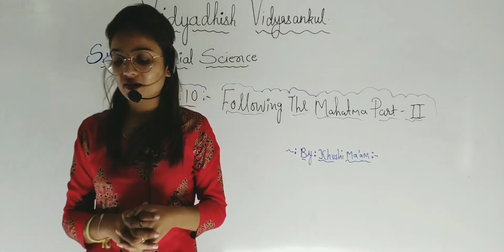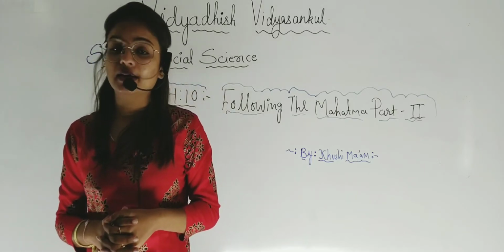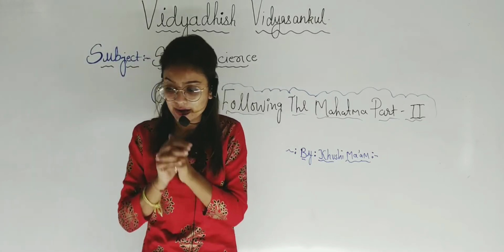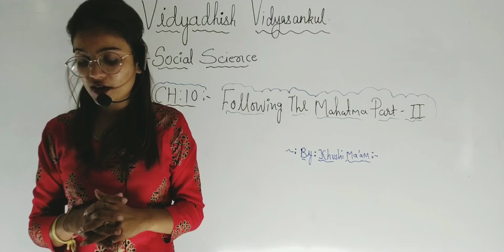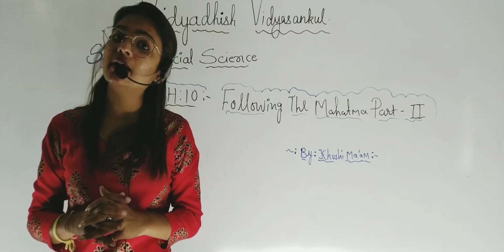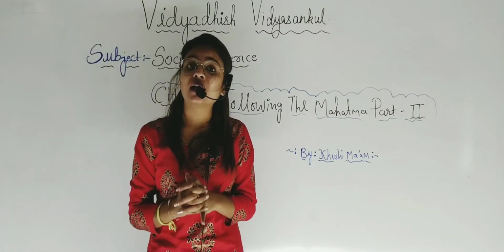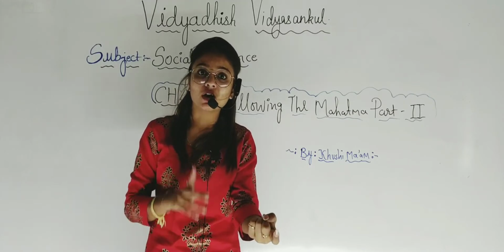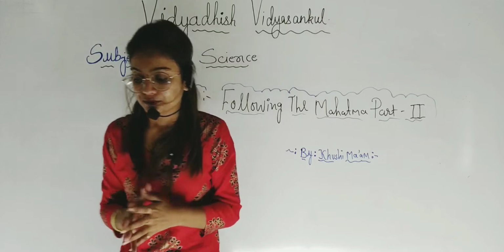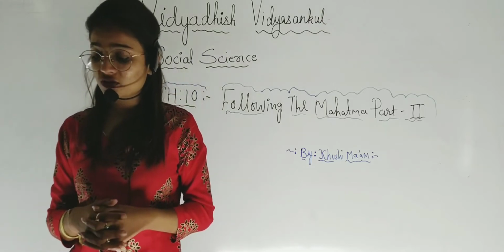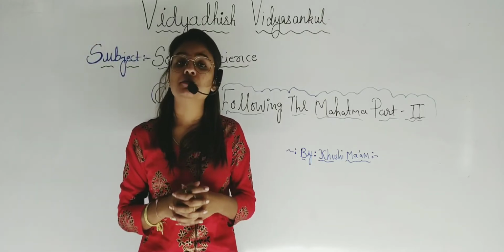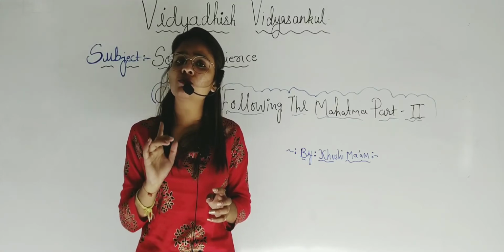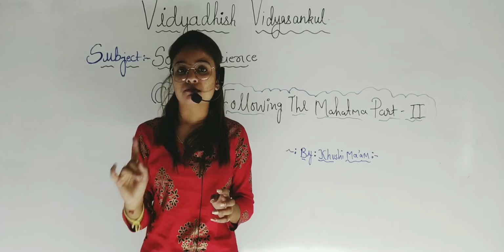In that, he asked the British to leave immediately, and Gandhiji directly asked the British to leave India. Gandhiji asked the people of India to follow the principle of do or die, meaning do anything or die for it, right? Next, continue the struggle against the Britishers in a non-violent manner, not in a violent manner. Gandhiji started all the movements in a non-violent manner.